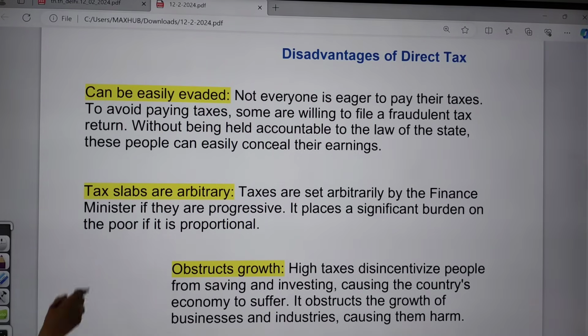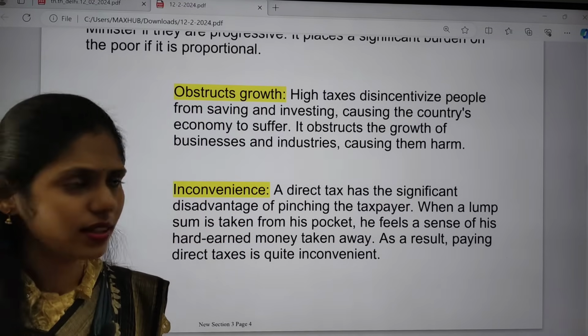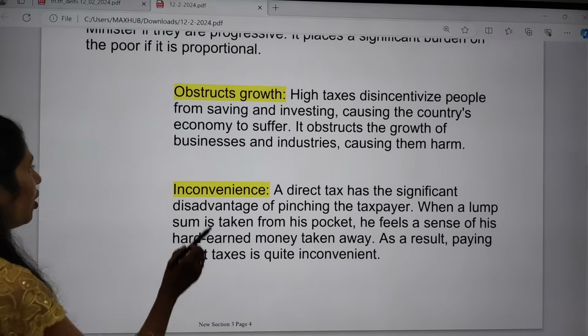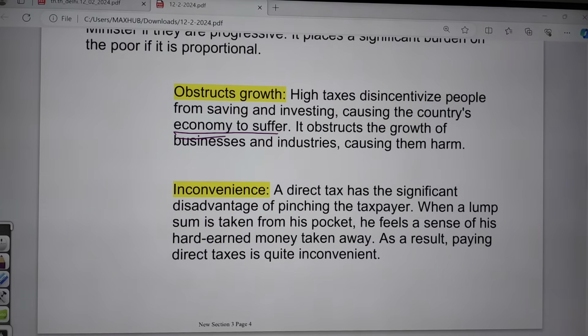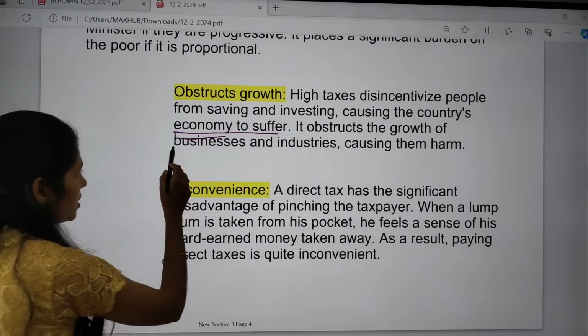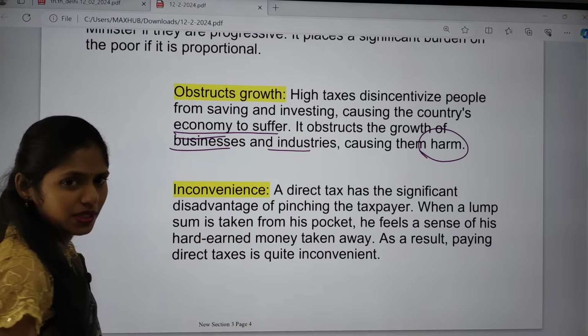And the next one is that tax slabs are arbitrary. There are different slabs, and they are not correct. And the next one is that it obstructs growth. High taxes disincentivize people, and they will not go for saving and investing, right? Because of this, the economy of the country may suffer, and it also stops the growth of businesses and industries, and it is causing harm to the entire economy.